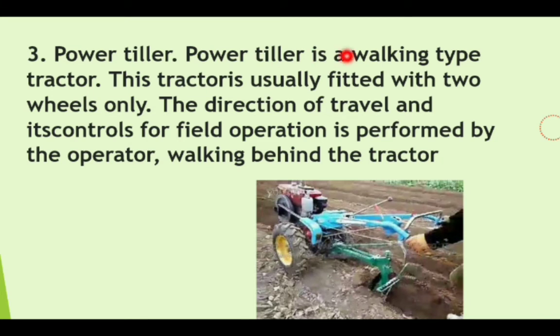The next is the power tiller. A power tiller is a walking type of tractor. Why walking type? Because the operator who operates this power tiller has to walk behind it. This tractor is usually fitted with two wheels only. You can look in this image, this is one wheel and this is the second wheel. The direction of travel and its control for field operation is performed by the operator. So what the direction should be is decided by the operator who is walking behind the tractor.